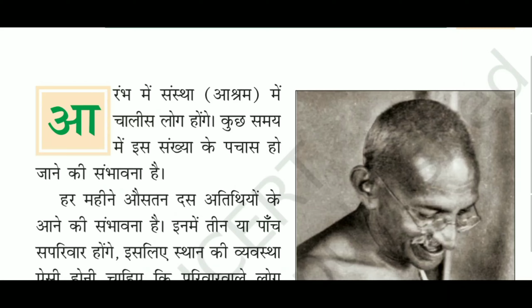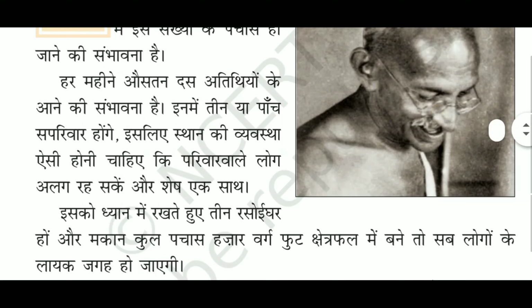In some time, this number is likely to increase to 50. हर महीने औसतन 10 अतिथियों के आने की संभावना है. So, on an average, 10 guests are expected to arrive every month, because they'll come to know about the ashram.